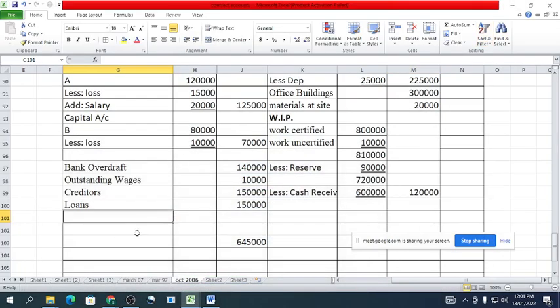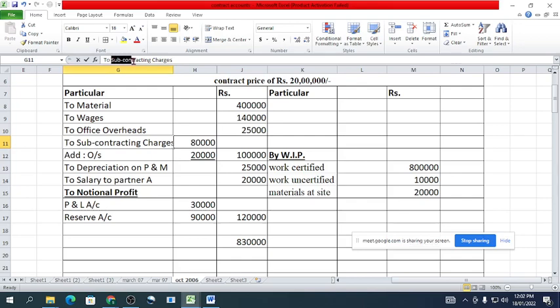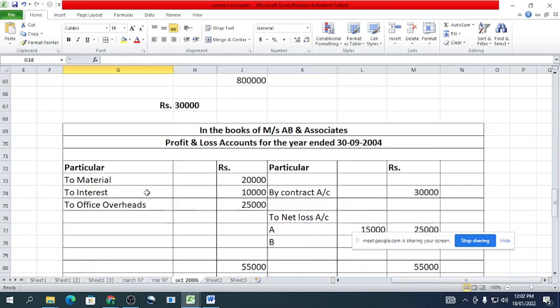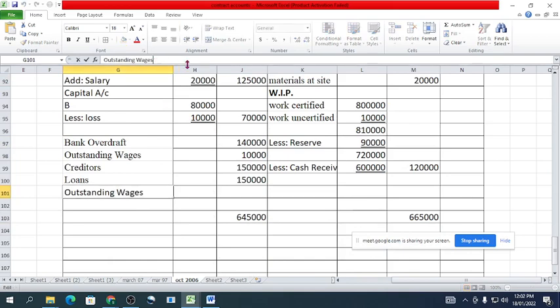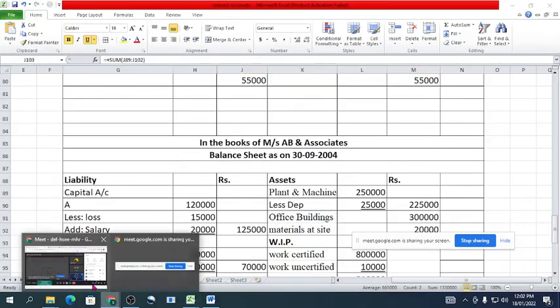We have not transferred the outstanding subcontracting charges. Outstanding subcontracting charges, I think rupees 20,000. Okay, this is actually the final balance. Okay, do you have any query you can ask actually?